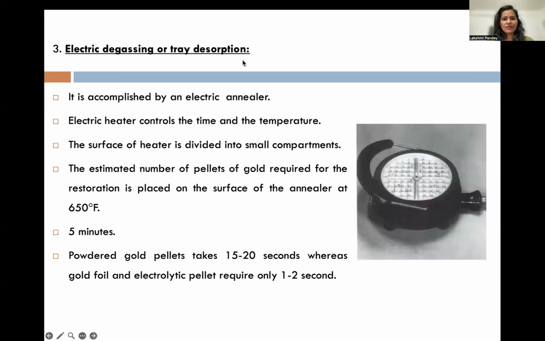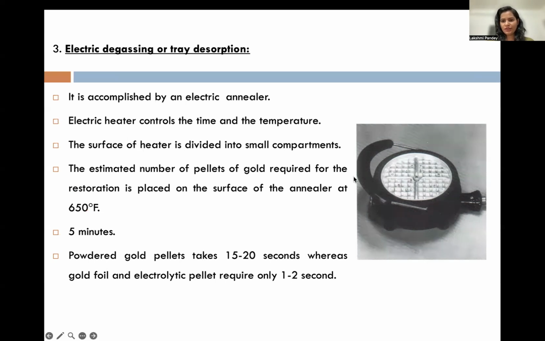Another is electric degassing or tray desorption, which is accomplished by an electric annealer. The electric heater controls the time and the temperature. The surface of the heater is divided into small compartments. The estimated number of pellets of gold required for the restoration is placed on the surface of the annealer at 650 degrees Fahrenheit for 5 minutes, and powder gold is kept for 15 to 20, whereas gold foil requires only 1 to 2 seconds.